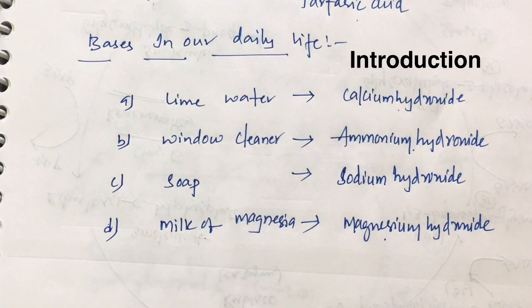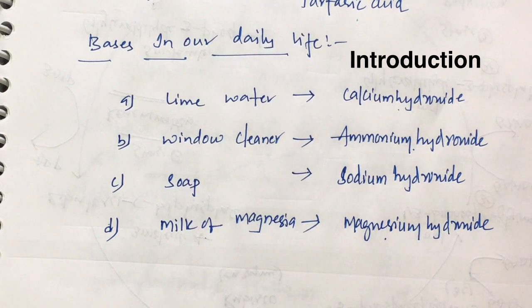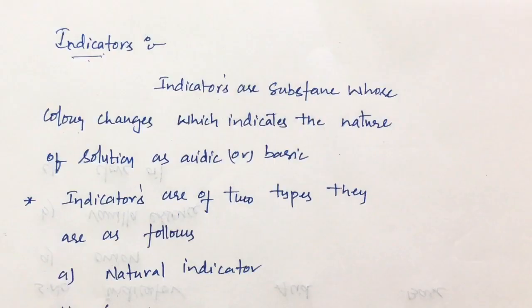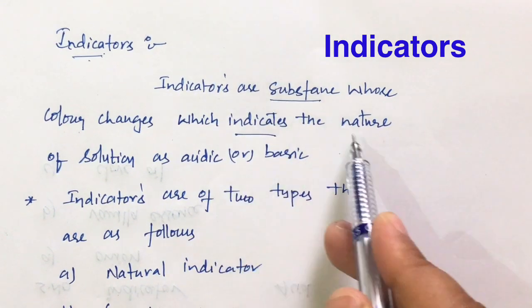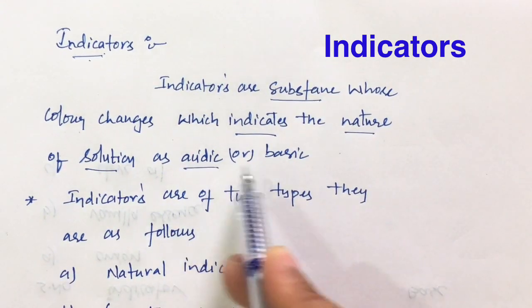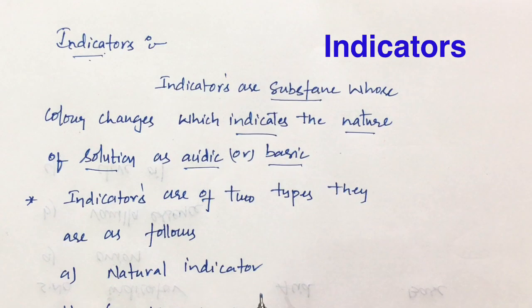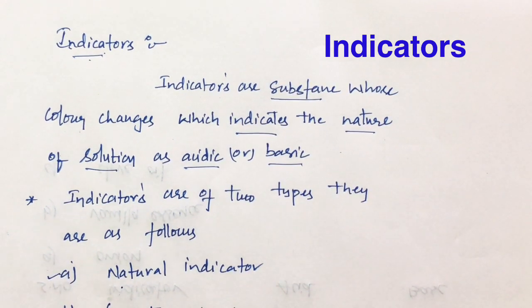Now let us learn, in this chapter, the properties of acids and bases. Before we study the properties of acids and bases, let us study how we test the nature of substances. Children, indicators are substances which indicate the nature of a solution as acidic or basic. Those substances we call indicators. Indicators are of two types, children. One we call natural indicators, the other synthetic indicators, the man-made ones.